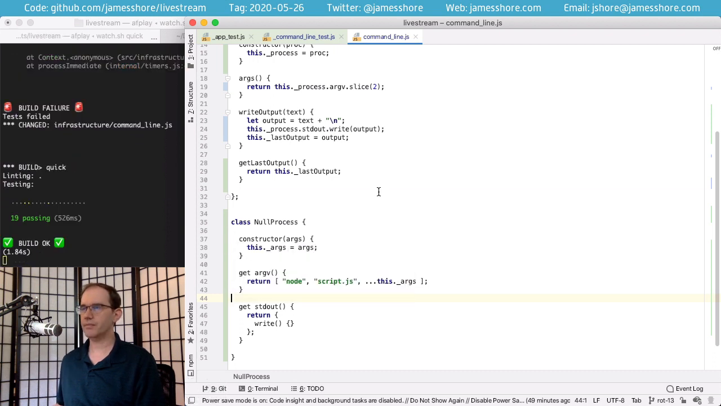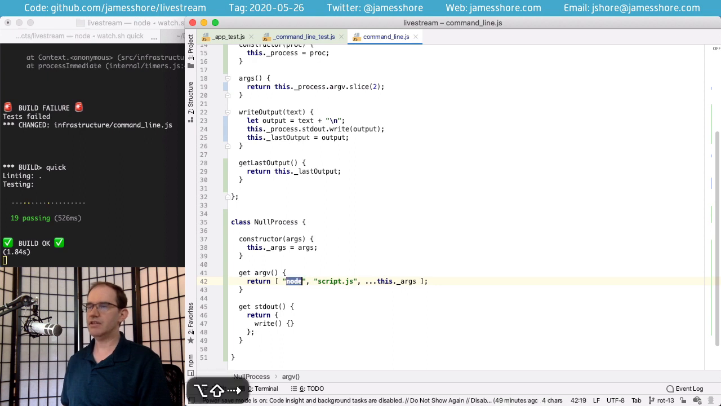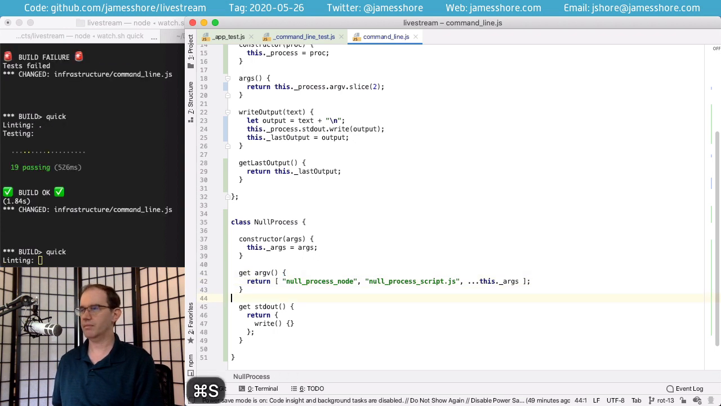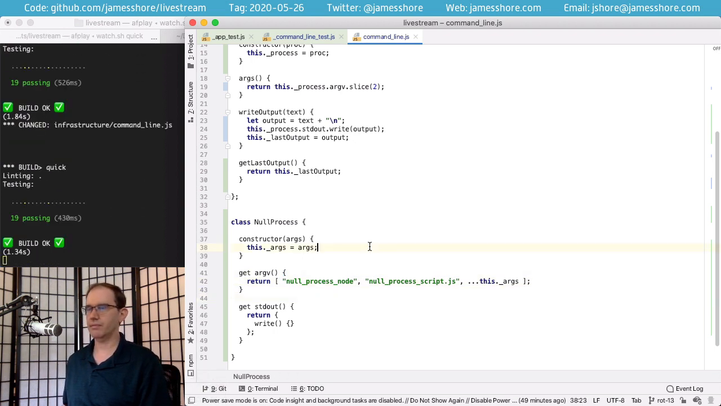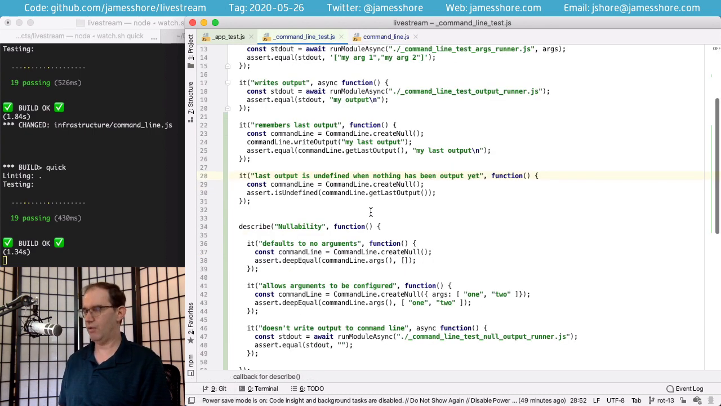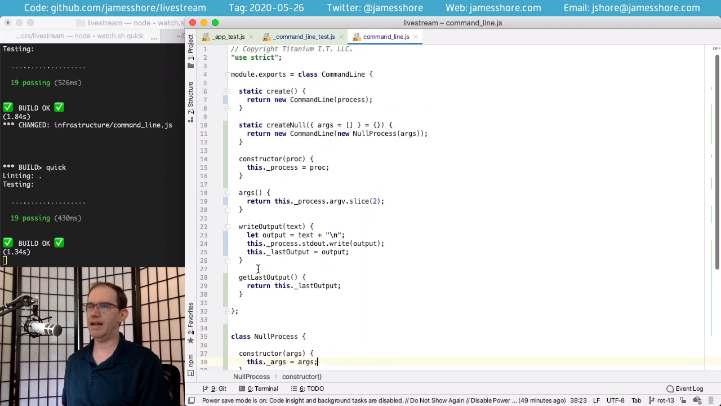And there we go. Now, if these values are ever exposed, that means that something has gone wrong somewhere. To make that more obvious, I like to do something like this. I like to make it really explicit that these are not real things, that these have been created by our null. And that is our nullable infrastructure. Now we have the ability to create a null version of our command line that works exactly the same as our command line, but can be turned off and configured.